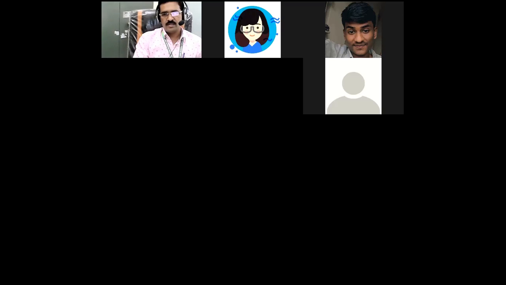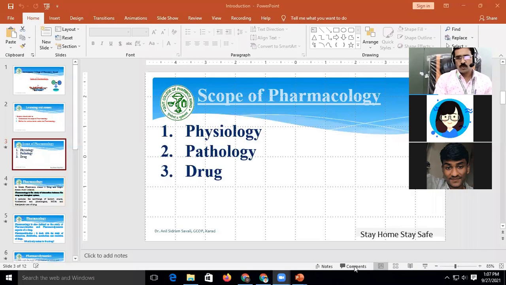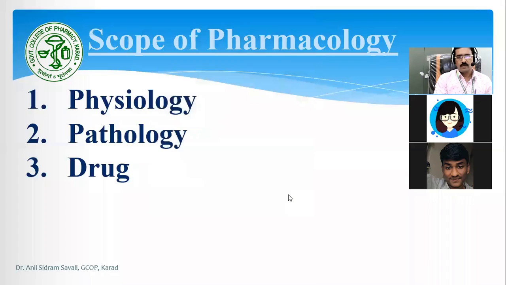So drug is any substance used to diagnose or prevent or cure or treat diseases. That chemical, that substance is called a drug. This definition all of you know very well. So this is about physiology, pathology and drug.